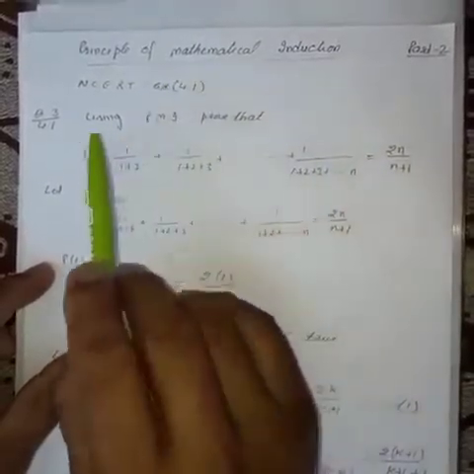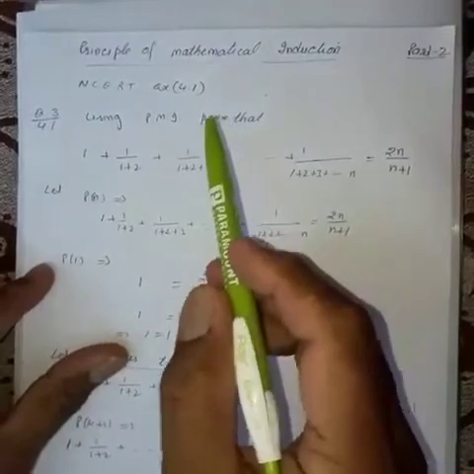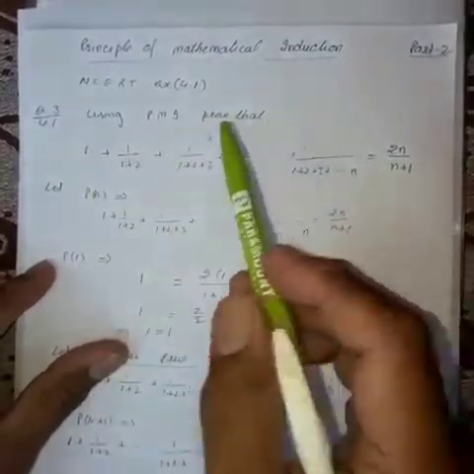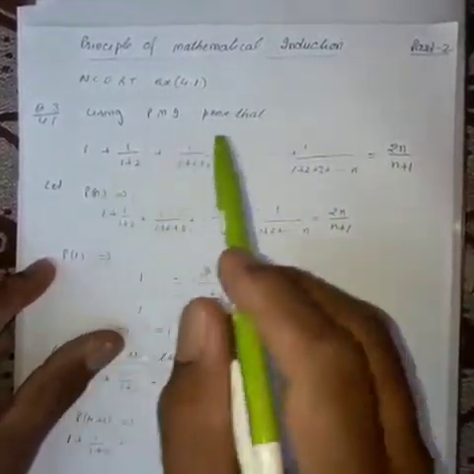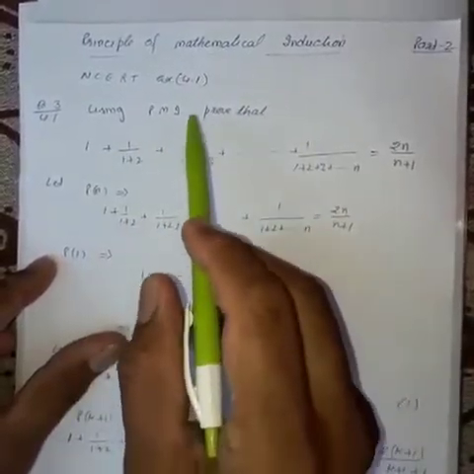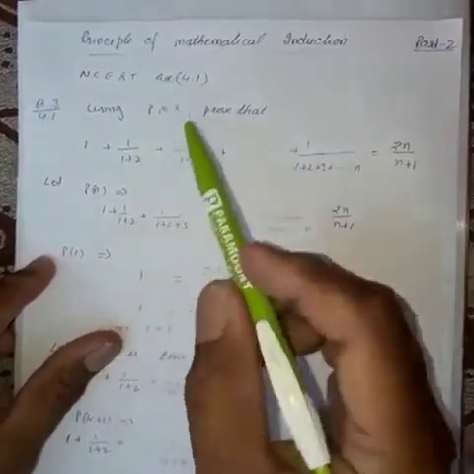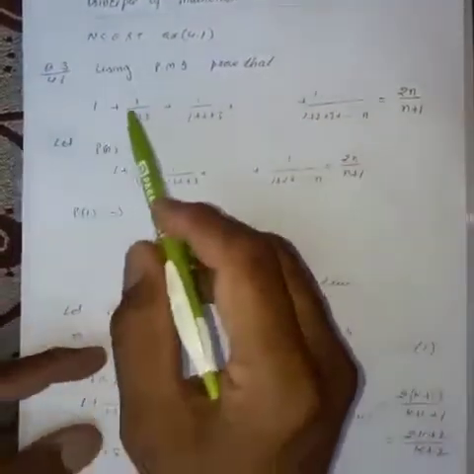This is the fourth chapter of NCERT. In the previous part we discussed the procedure: what the principle of mathematical induction is and what steps to follow to solve a question. Now we have to discuss the questions of exercise 4.1 of NCERT, and this is question number 3.